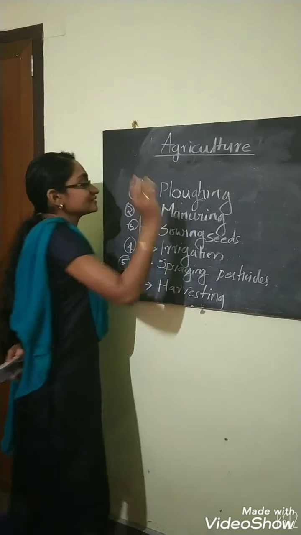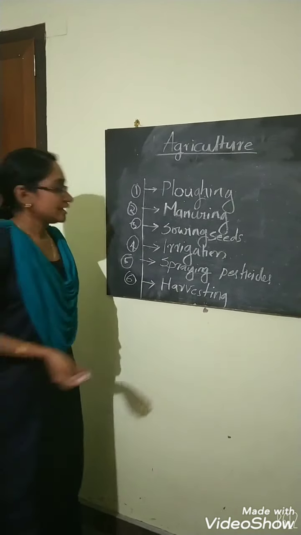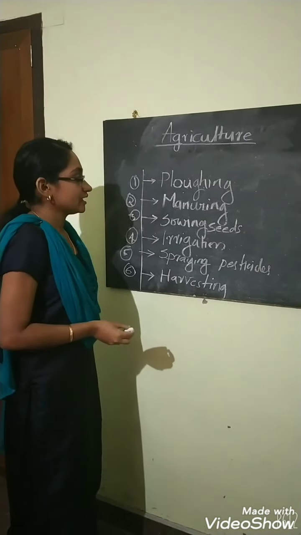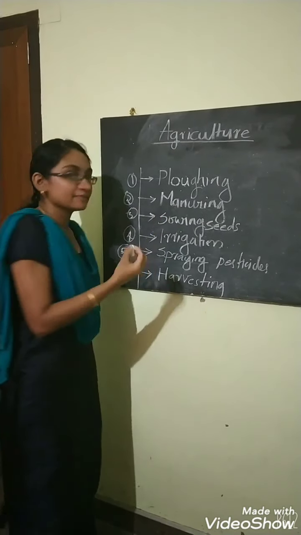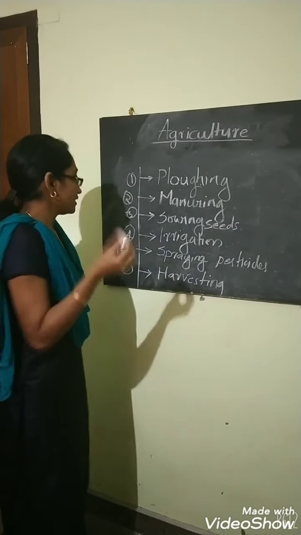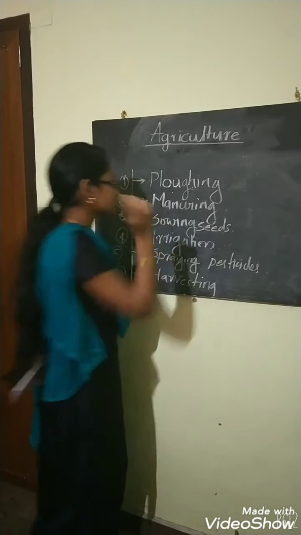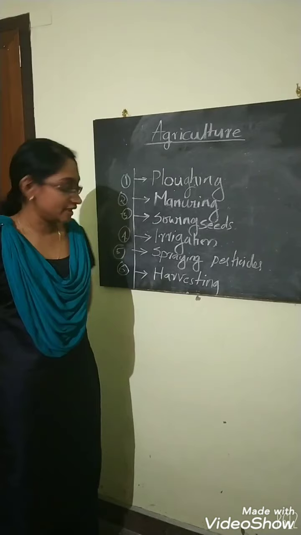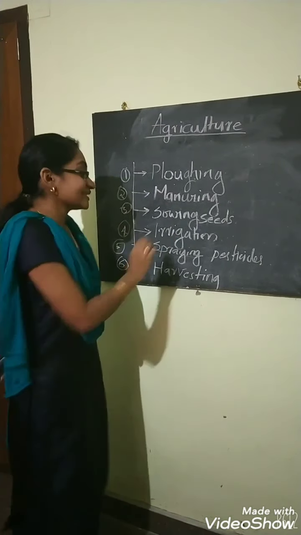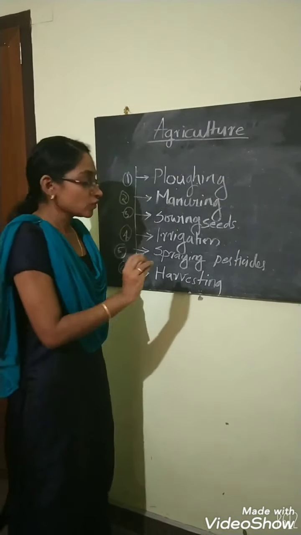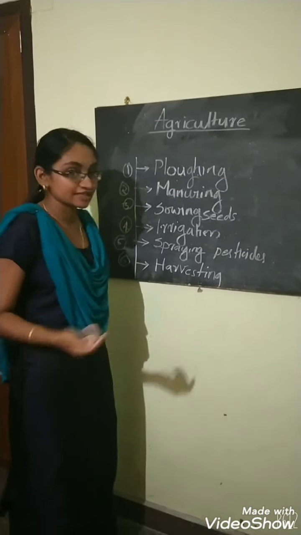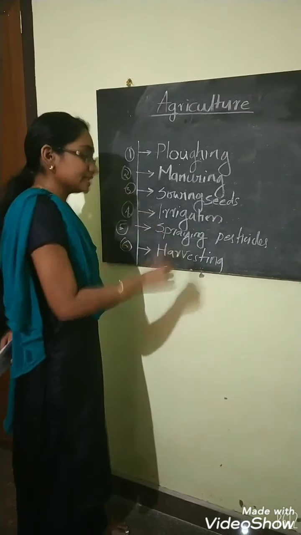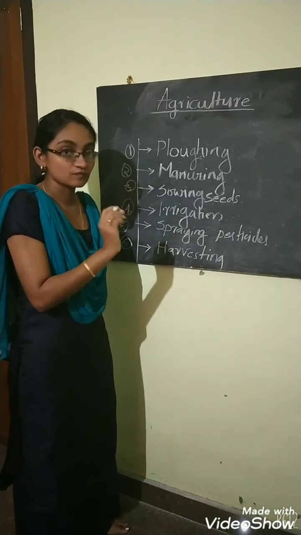Plowing means loosening the soil. Manuring means we are giving nutrients to our soil. This manure may be organic or chemical. The third one is sowing seeds, which means we are putting the seeds in the soil. The fourth one is irrigation. We are providing water to our seeds for their growing. When the seeds grow into plants, we still want to give water.